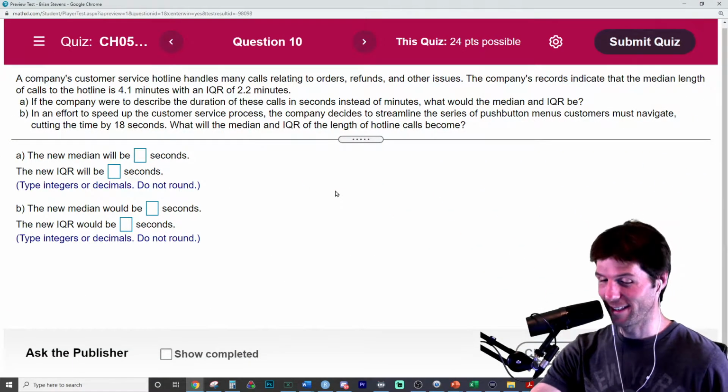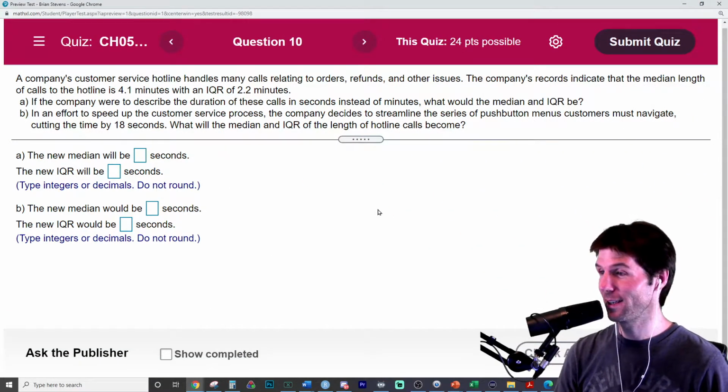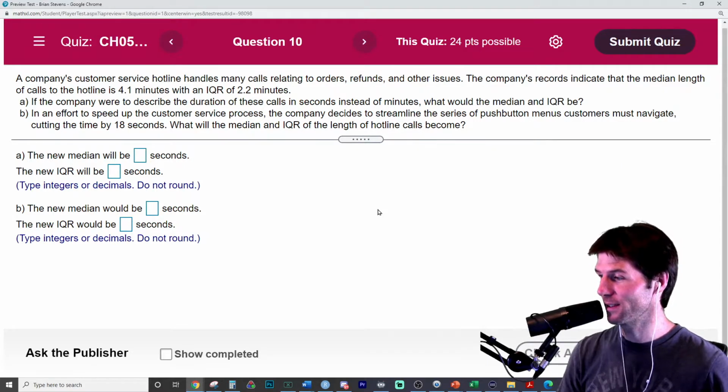There's a lot of data cleaning. Data cleaning is like the first step before any real data analysis is done.